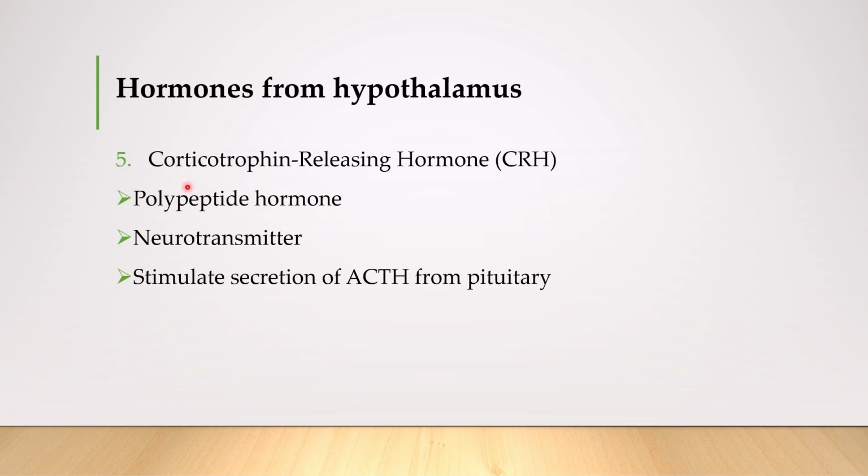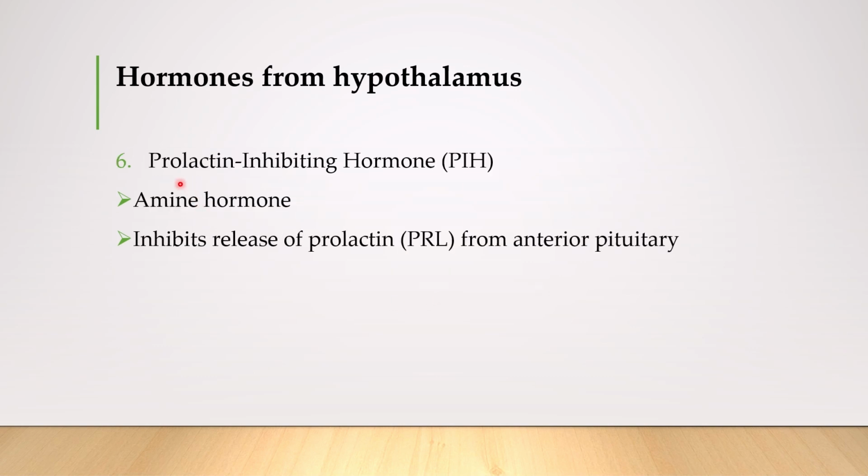The fifth hormone is corticotropin-releasing hormone, also called releasing factor. It is a polypeptide hormone. It acts as a neurotransmitter. This hormone, CRH, stimulates the secretion of ACTH from pituitary. ACTH is adrenocorticotropic hormone. Prolactin-inhibiting hormone, PIH, is an amine hormone. This hormone inhibits the release of prolactin from anterior pituitary gland.